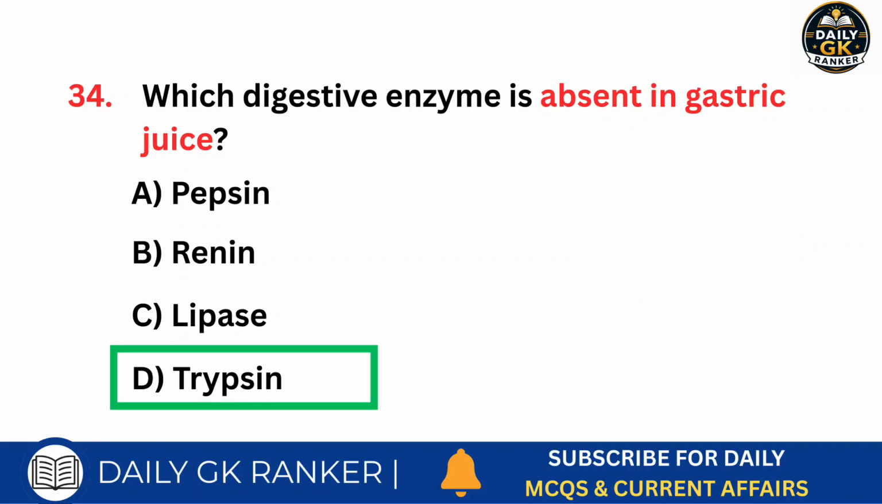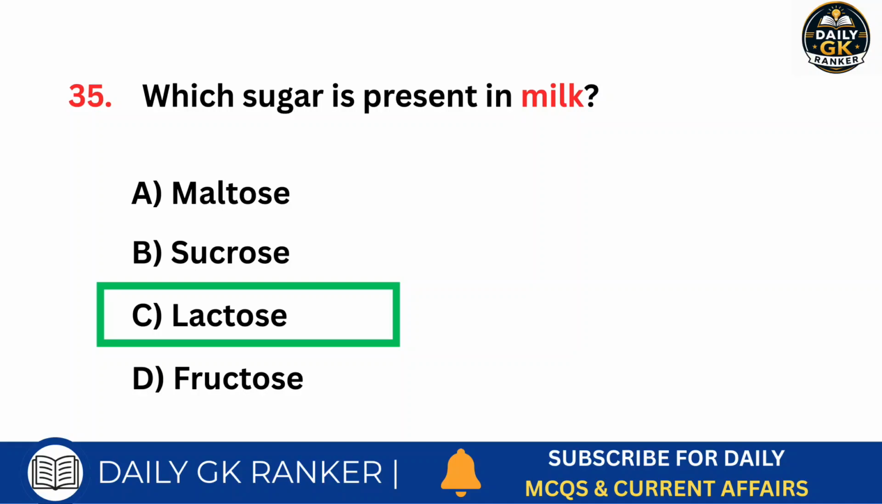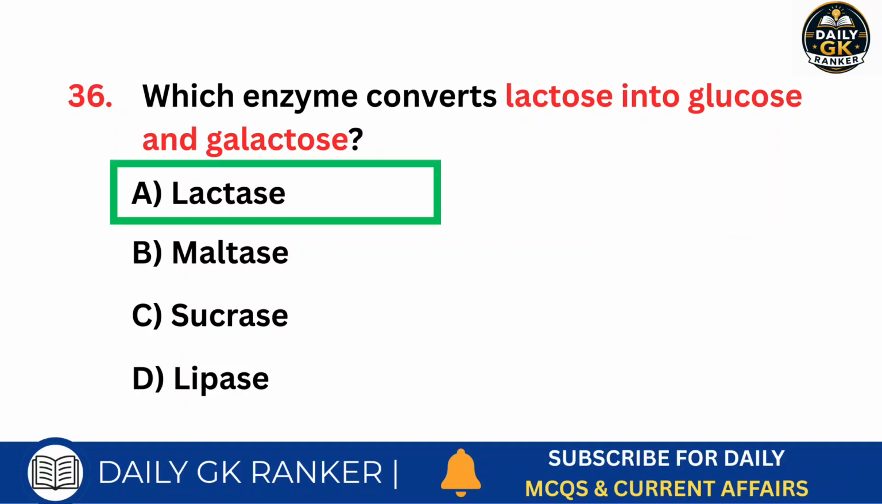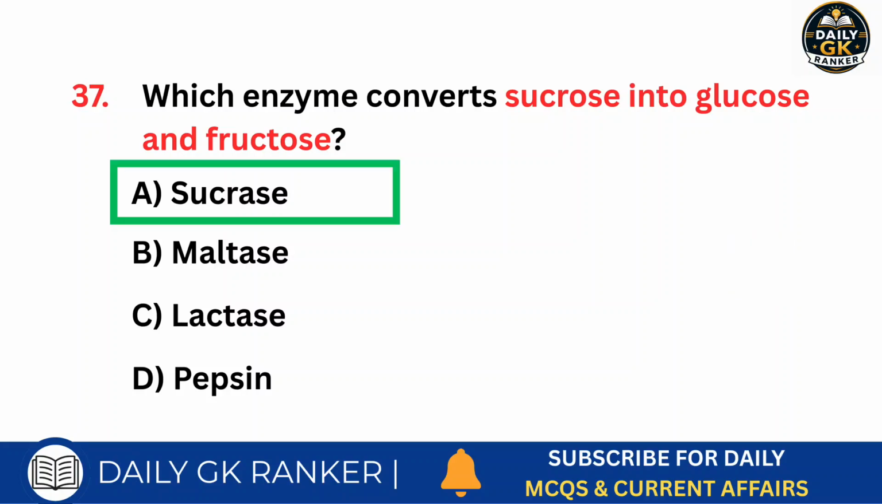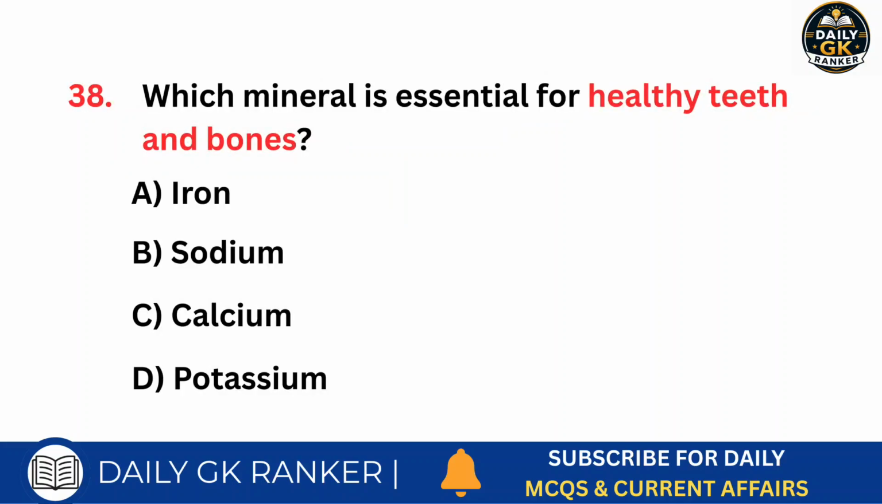Answer is trypsin. Which sugar is present in milk? Answer is lactose. Which enzyme converts lactose into glucose and galactose? Answer is lactase. Which enzyme converts sucrose into glucose and fructose? Answer is sucrase. Which mineral is essential for healthy teeth and bones?